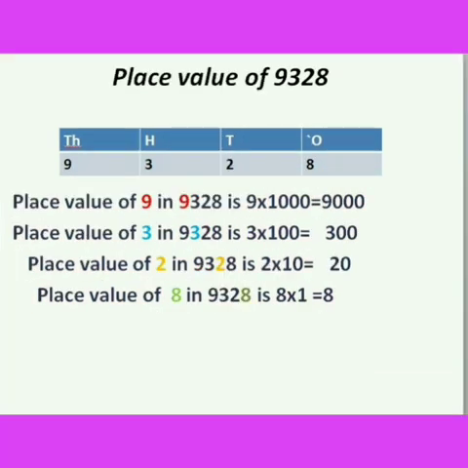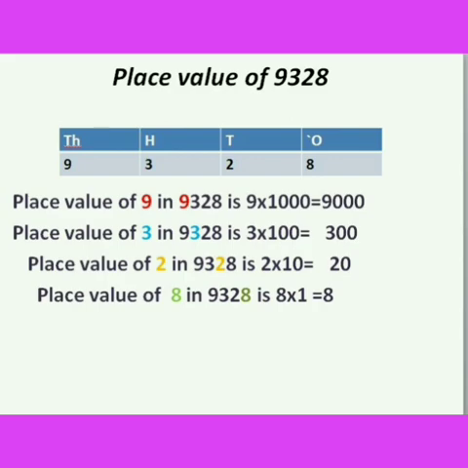Yes. Considering one more example, place value of 9328. First, we have to arrange these numbers in their place value chart. 8 in ones place, 2 in tens place, 3 in hundreds place, and 9 in thousands place. First, the place value of 9 in 9328 is 9 into 1000, which is 9000. So the place value of 9 in 9328 is 9000. Next, the place value of 3 in 9328 is 3 into 100, 300. So the place value of 3 in this number is 300.